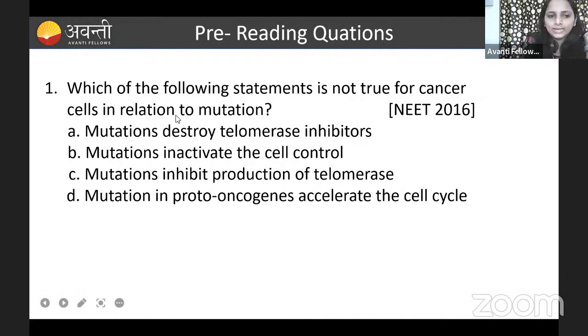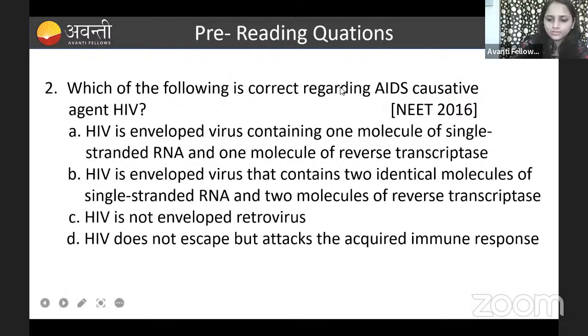So what they are telling is, which one of the following statements is not true for the cancer cell? Here they are asking not true, right? So mutation destroys the telomerase inhibitor. Is that mutation going to inhibit the telomerase inhibitor, guys? No. Here they are asking not true for the cancer cell.